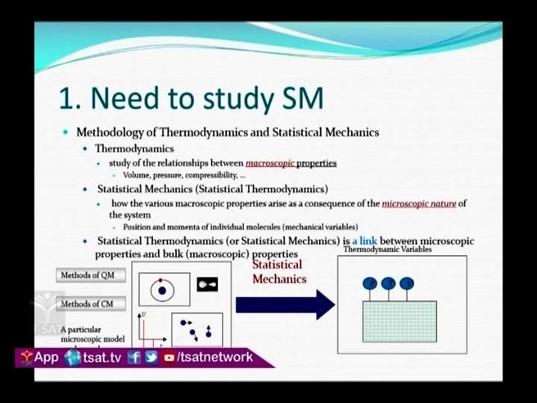So here you can see in the diagram the quantum mechanical system and classical mechanics. In classical mechanics we generally use Newton's laws, and in quantum mechanics we use Schrodinger's equations of motion.